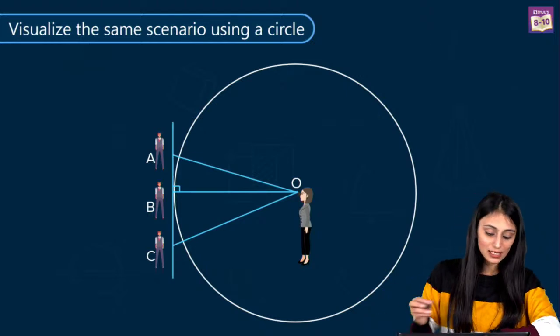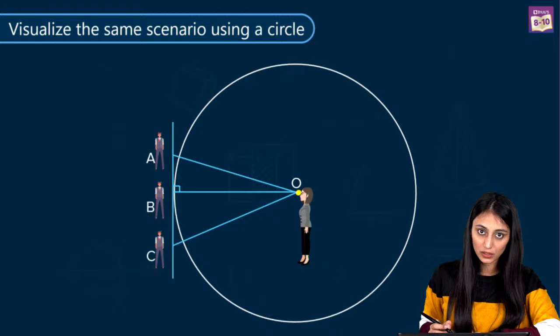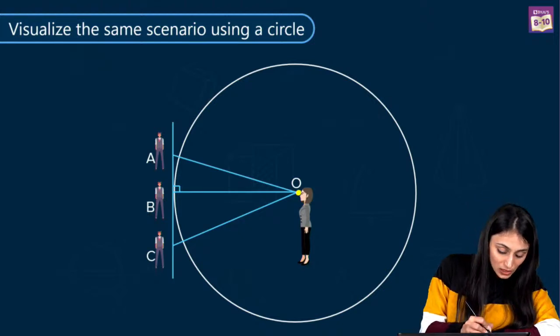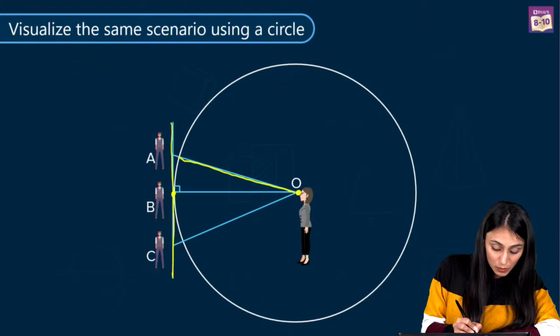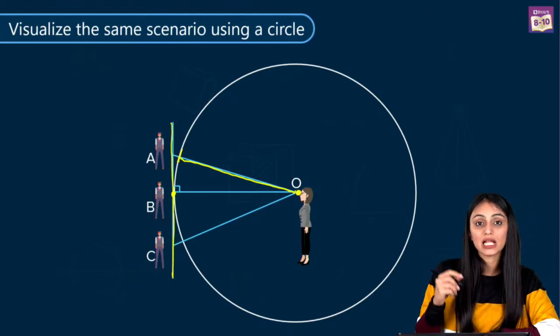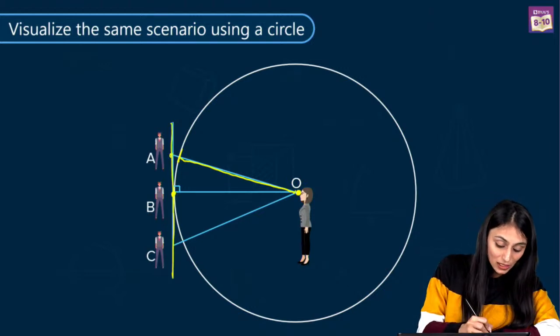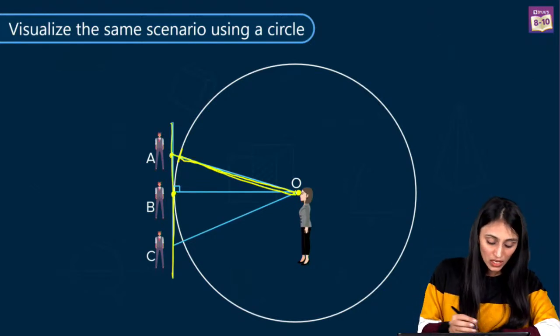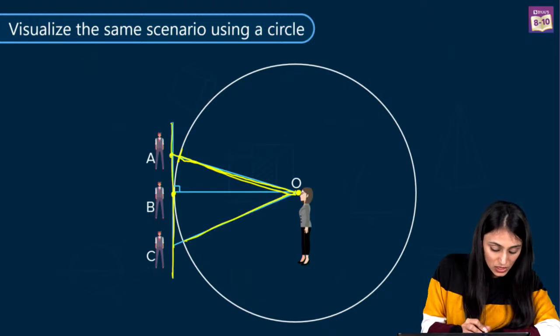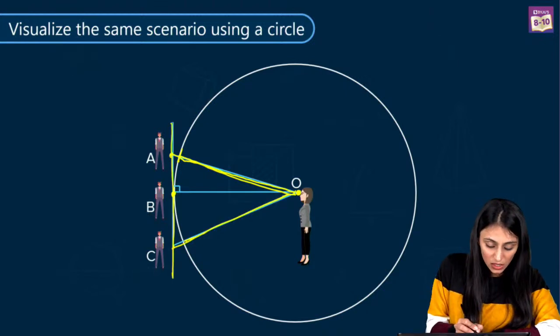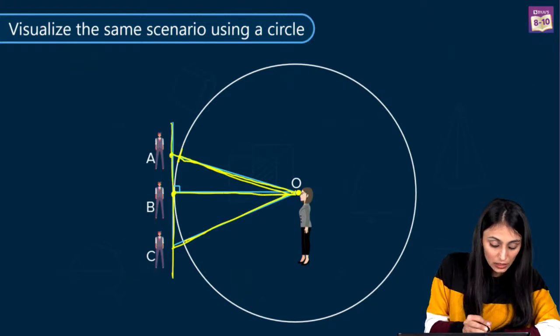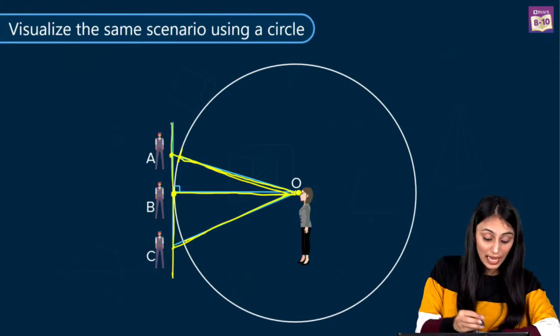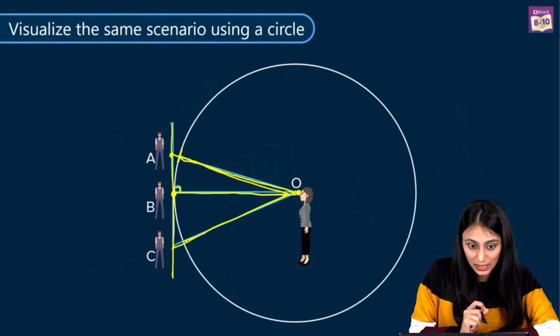And the reason for that is, again, you see that this is the center of the circle where the girl is standing, right? And this line over here is touching the circle at exactly this point. And this is the radius, the distance between the center and this point which is lying on the circumference of the circle. But where she is standing, this point is outside, so definitely it is bigger than the radius. Here also, this is the radius, but the C is outside, so this is bigger than the radius. But what we see here is that this is actually the radius of the circle. It is touching this line at this point of contact. And perpendicular distance is the shortest, right?